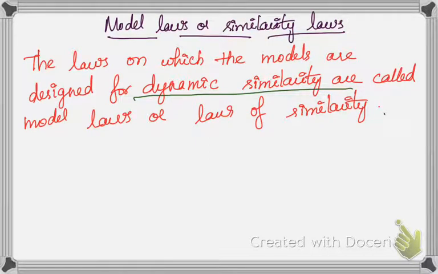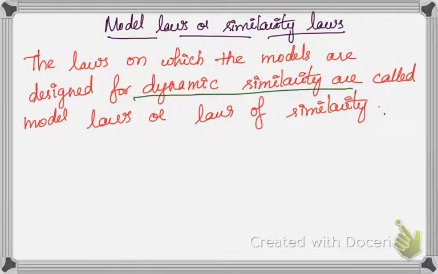Generally, models are designed on the basis of the force that dominates in the flow situation. There are 5 different types of laws: Reynolds model law, Euler model law, Froude model law, Weber model law, and Mach model law.